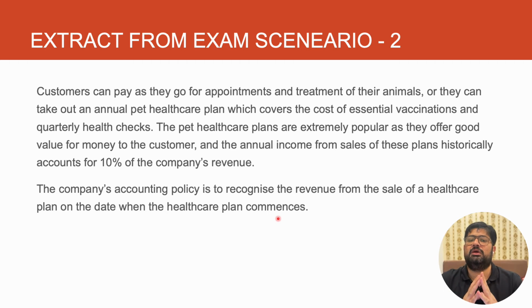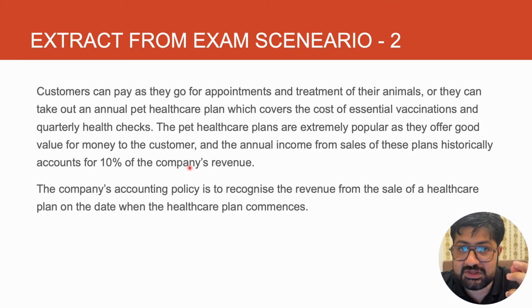The company's accounting policy is to recognize the revenue from the sale of a healthcare plan on the date when the healthcare plan commences. Now, I am reading it and I'm trying MTRI, materiality. 10% of the revenue is an item which is material. So we have to check what is the total revenue and what is 10% of that and whether it is above the materiality threshold. Then which IFRS applies? IFRS 15, revenue recognition. We know that. So when the performance obligation is satisfied, then it should be recorded. Okay. So they have received in advance and recorded everything, so it appears to be incorrect treatment.